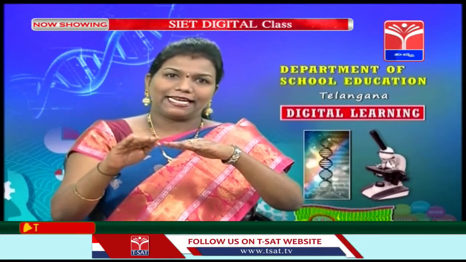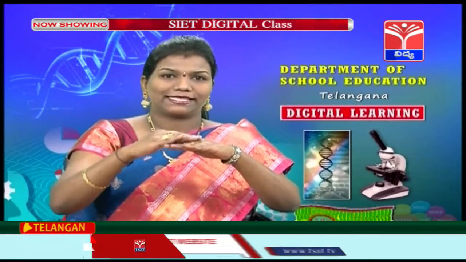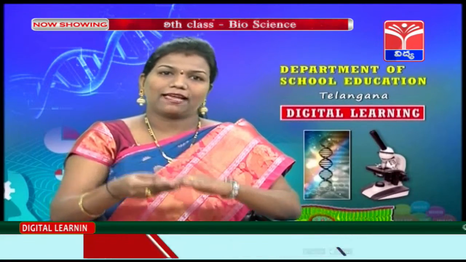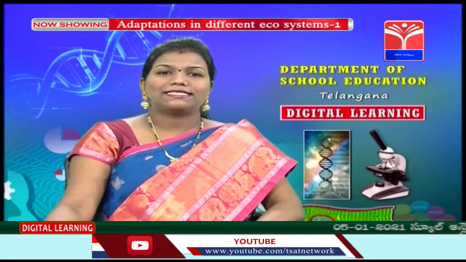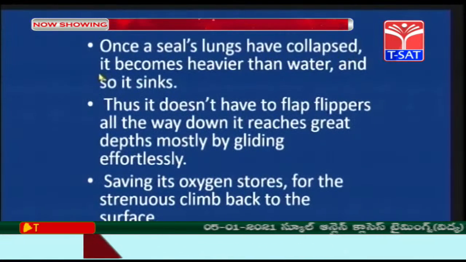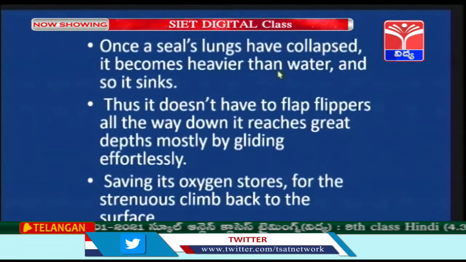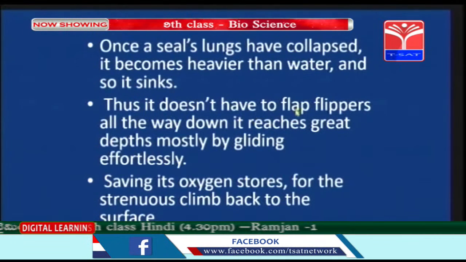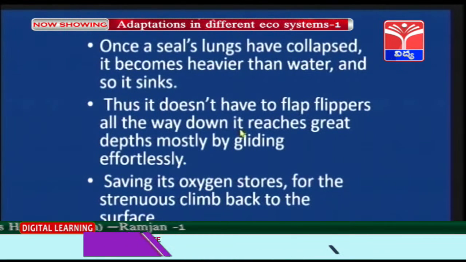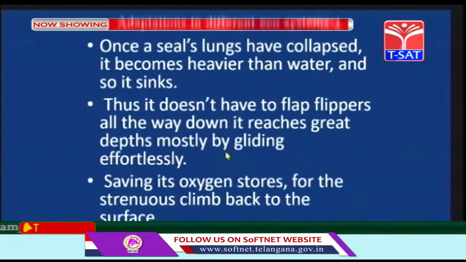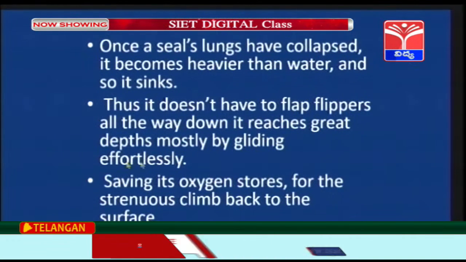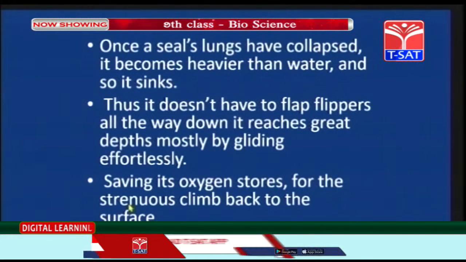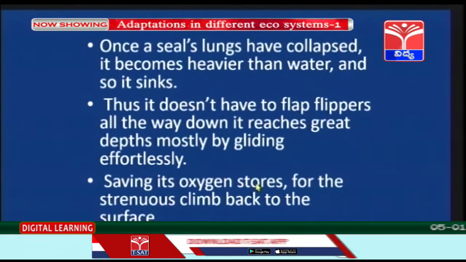So the seals collapse their lungs to sink. When they collapse their lungs, they become very heavy. Once a seal's lungs have collapsed, it becomes heavier than water and so it sinks. Thus it does not have to flap its flippers all the way down. It reaches great depths mostly by gliding effortlessly, saving its oxygen stores for the strenuous climb back to the surface.